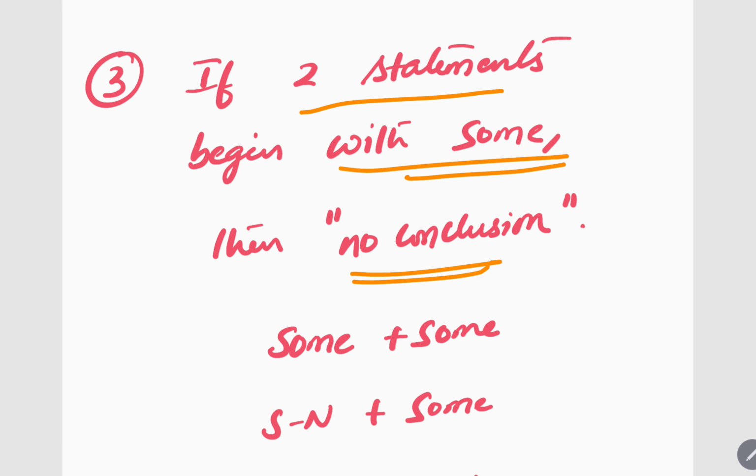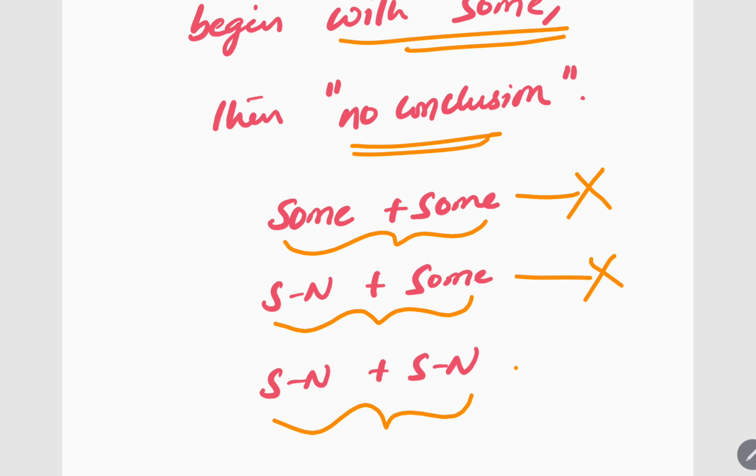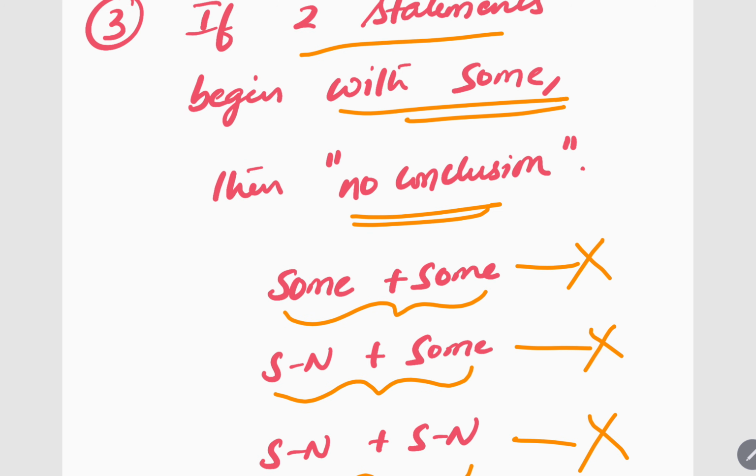We have already seen this above. We have seen this, right? Some plus some, no conclusion. Some not plus some, no conclusion. Some not plus some not, no conclusion. If two statements begin with some, no conclusion. Got it? You directly remember this. This is the third trick.